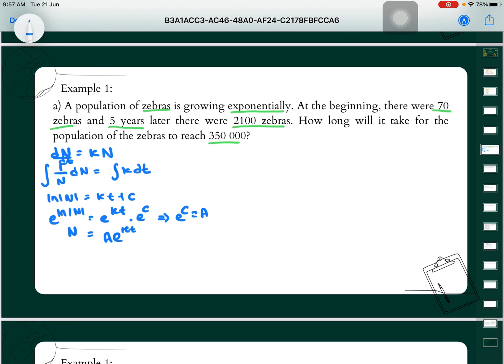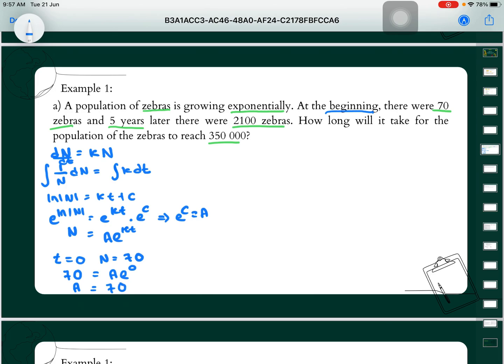From here we know t equals 0. Why is t equal to 0? Because the problem says at the beginning, meaning starting at t equal to 0, N, which is our zebra population, is equal to 70. Then there is the 5 years. We solve for the first one first. When N is 70 and t is 0, e to the power of 0, we get A is equal to 70, because e to the power of 0 is equal to 1.